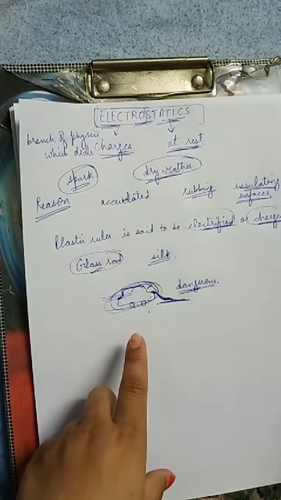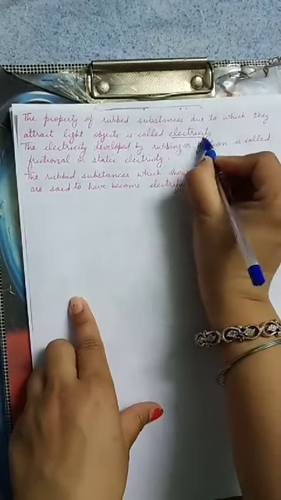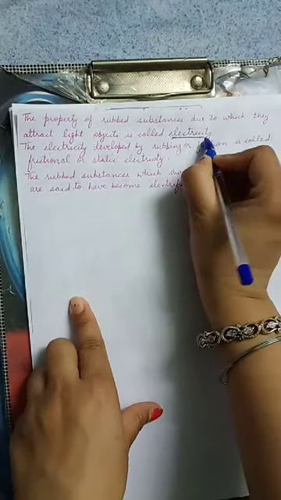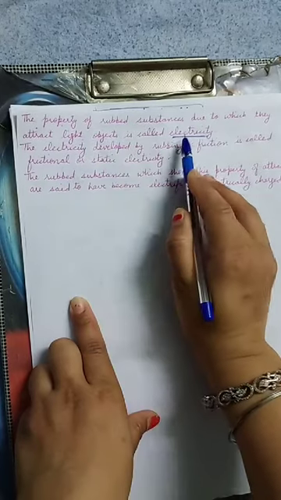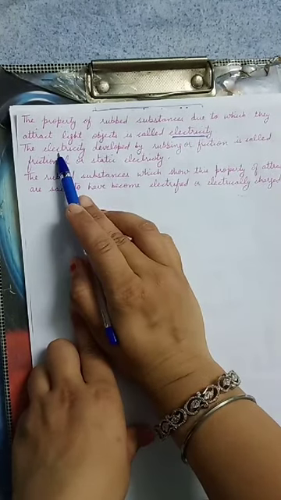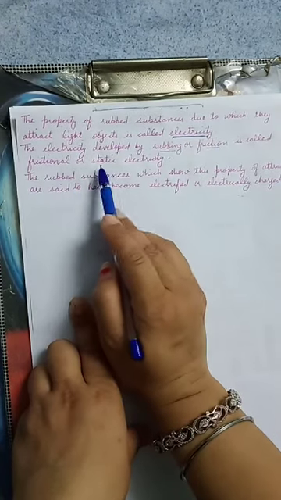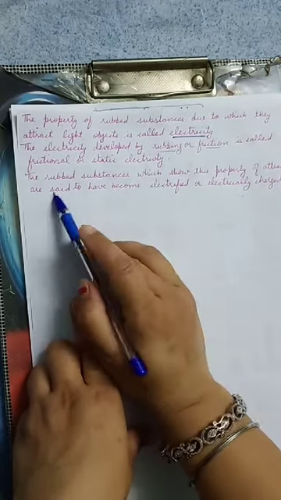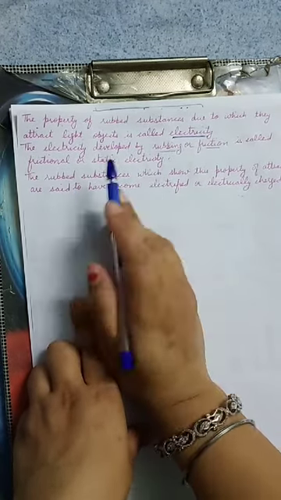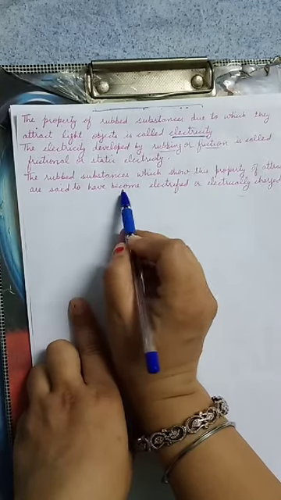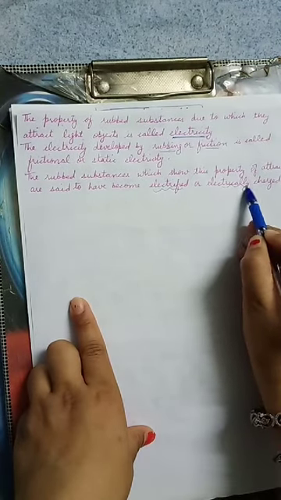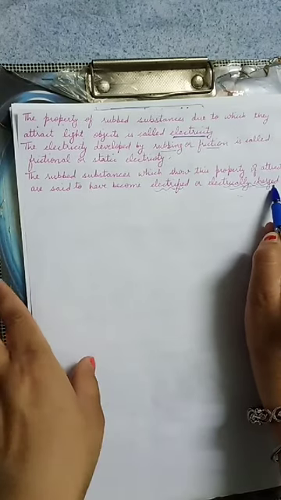So there are some definitions. First, electricity: the property of rubbed substances due to which they attract light objects is called electricity. Second, the electricity developed by rubbing or friction is called frictional or static electricity. Third, the rubbed substances which show this property of attraction are said to have become electrified or electrically charged. Is it clear to all of you?